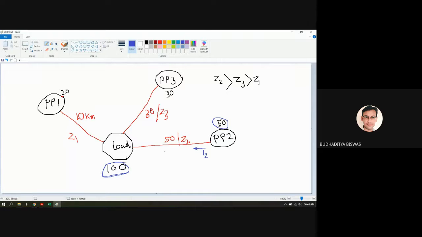If this power plant generates more, then the current through this particular line is also more, so the transmission loss is also more. But if power plant 2 generates less, say 10 megawatt, then I2 is also less. 10 megawatt means it contributes a very small share, so I2 is less and the transmission loss is also low compared to the previous situation. That's why the transmission loss is a function of the generation. So it's not a constant quantity.